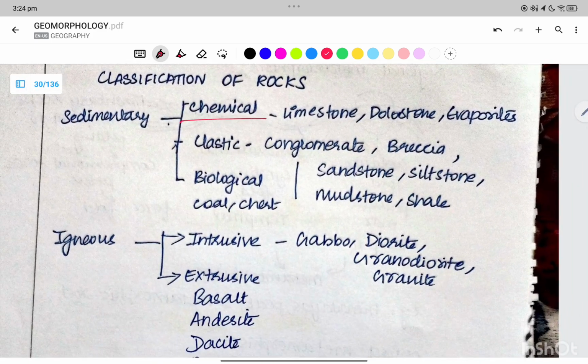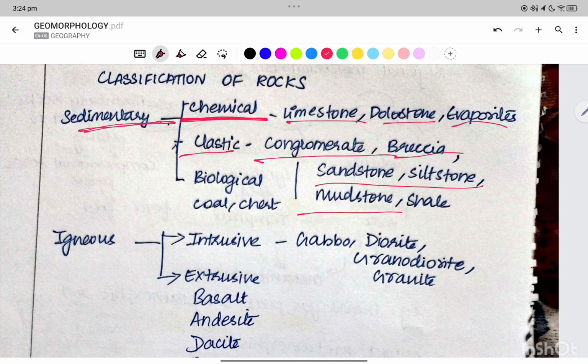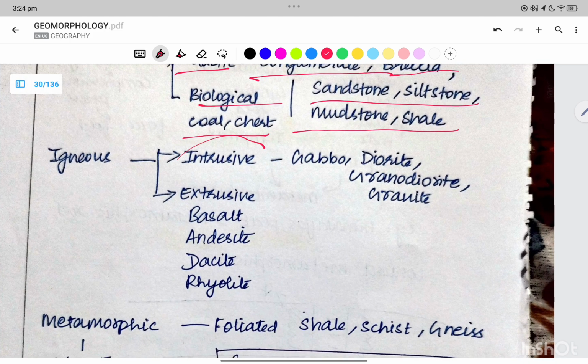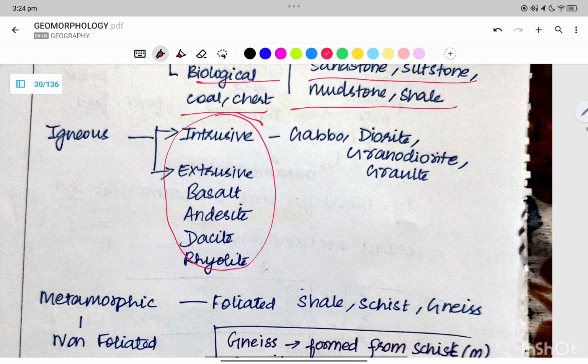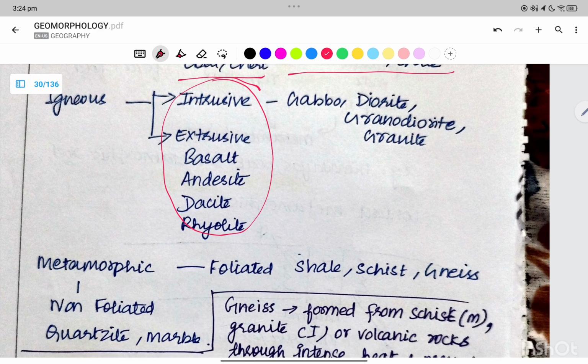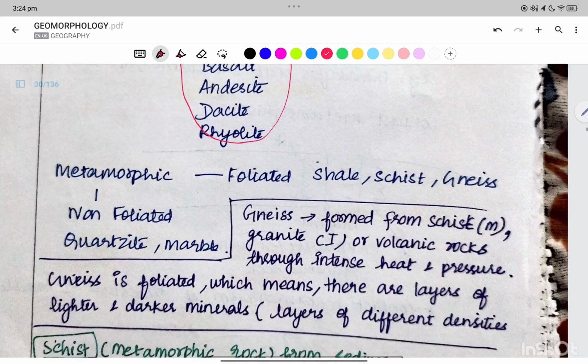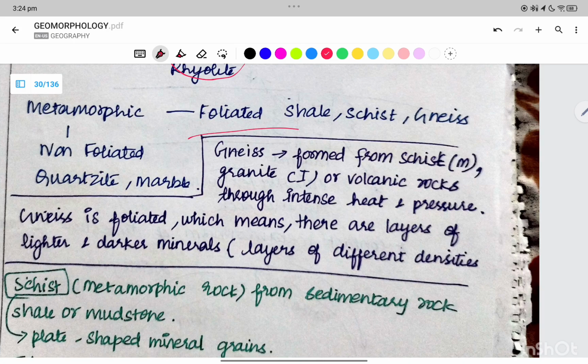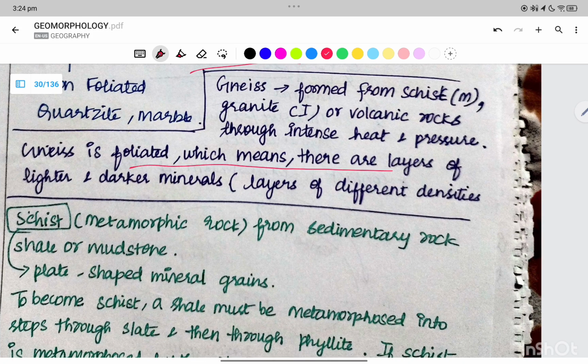Now, classification of the rocks. The chemical classification of the sedimentary rocks includes limestone, dolostone, evaporites. Clastic includes conglomerate, breccia, sandstone, siltstone, mudstone, shale. Biological is coal and chert. Igneous is intrusive, extrusive, and we also have felsic and mafic. Metamorphic is foliated or lineated. Gneiss is foliated, which means different layers of lighter and darker material.